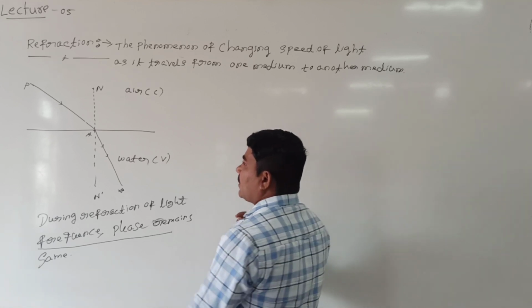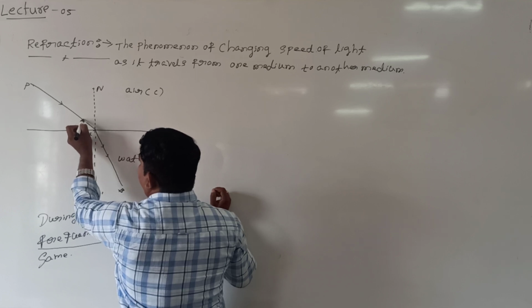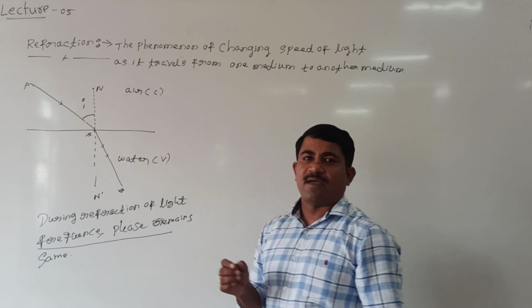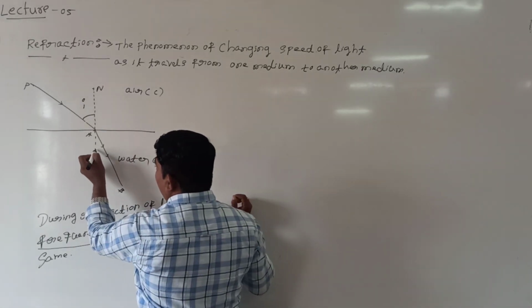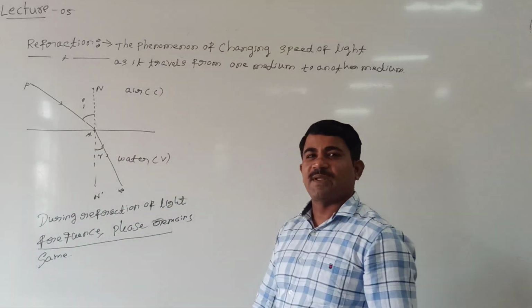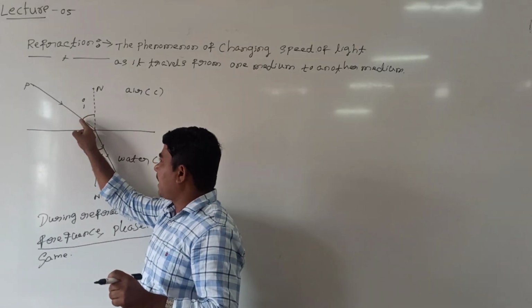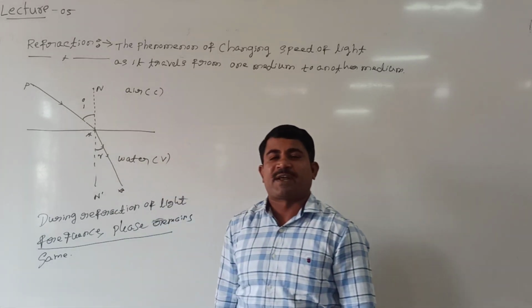This we are calling the incident ray and this is the normal. The angle between the incident ray and the normal, this we are calling the angle of incidence. The angle between the refracted ray and the normal, this we are calling the angle of refraction.